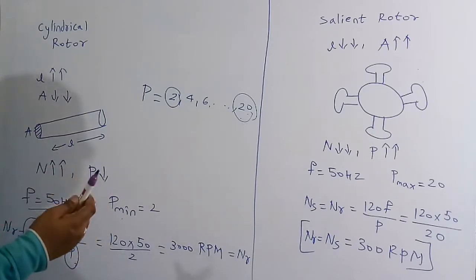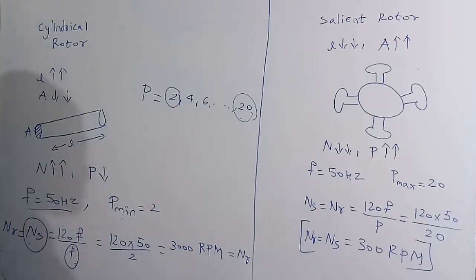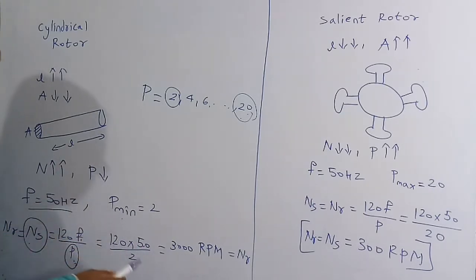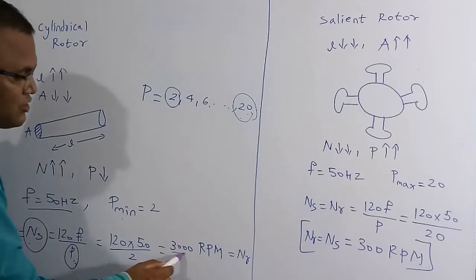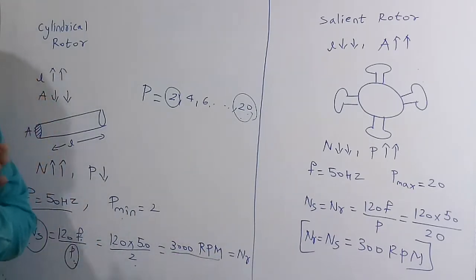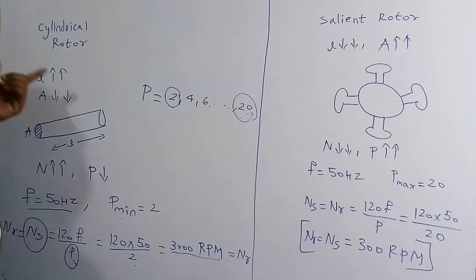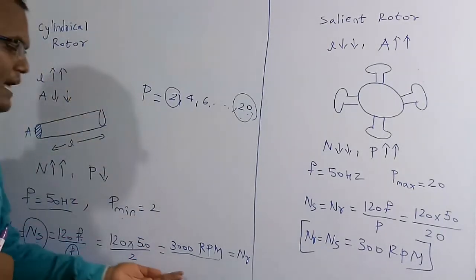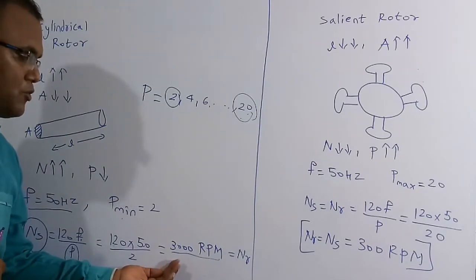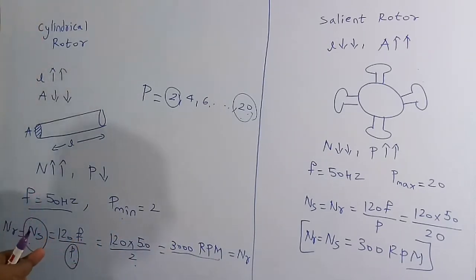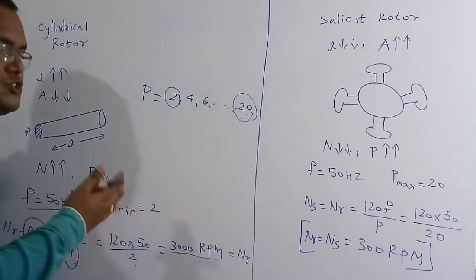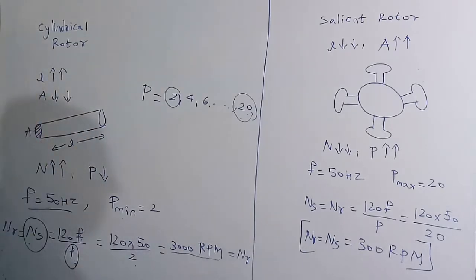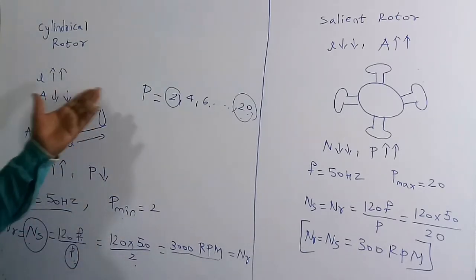As standard in India, the current and voltage have a frequency of 50 Hz. So 120 into 50 by the minimum number of poles, which is 2. If you solve this, we are going to get 3000 RPM. So we can rotate this cylindrical rotor in a synchronous generator at 3000 RPM for both thermal and nuclear. The maximum speed we can generate is only up to 3000 RPM, not more than this, because the rotor itself allows us to generate only 2 poles at minimum. So this is for the thermal and nuclear power plants.